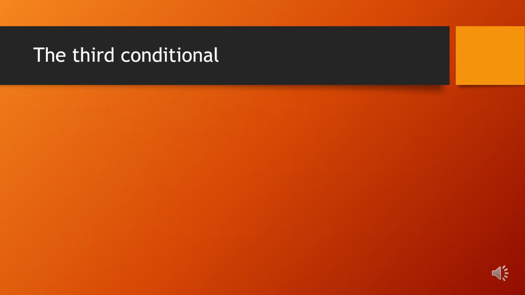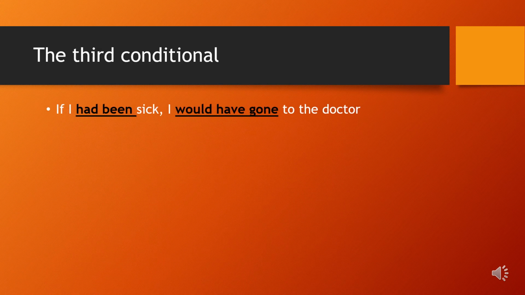Now the last of the main types of the conditional, which is the third conditional. We talk about this type when we are imagining a different past, different to what actually happened. For example, if I had been sick, I would have gone to the doctor. Was I really sick? No, I wasn't. So I didn't go to the doctor.